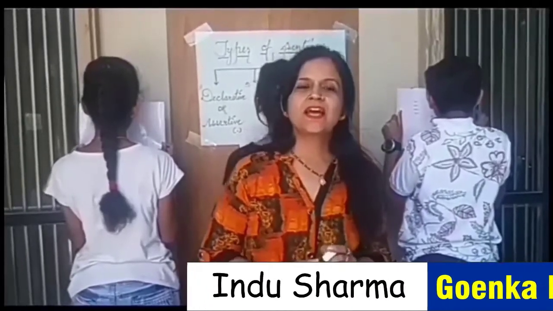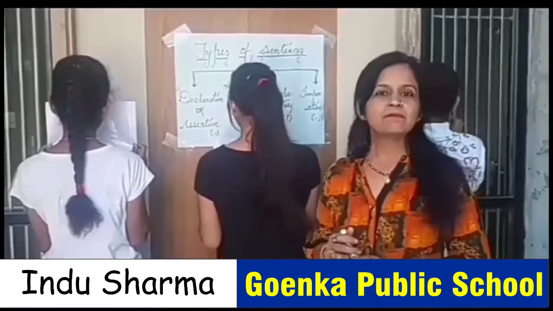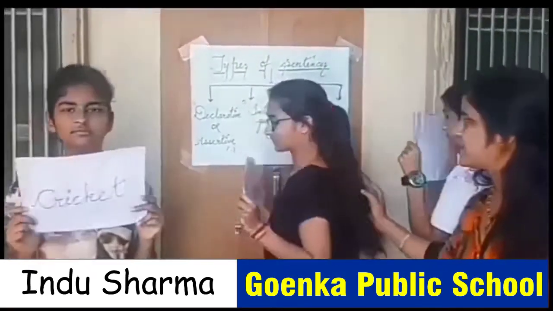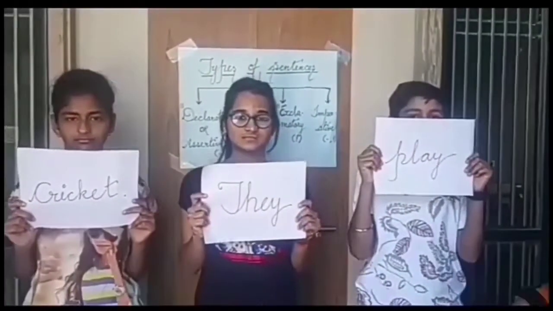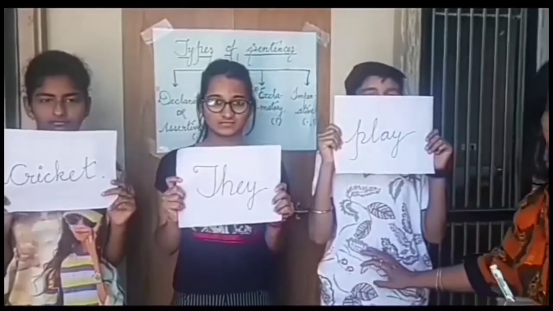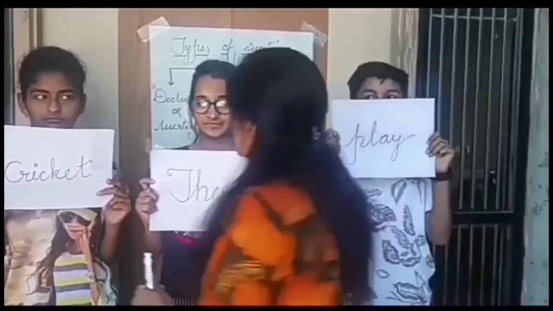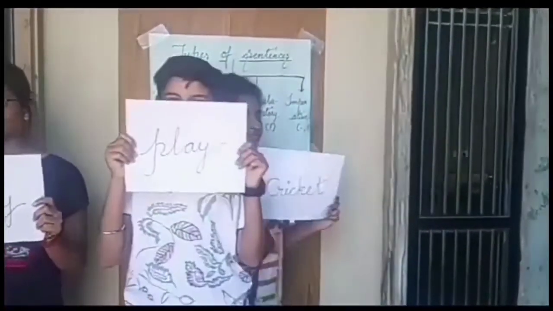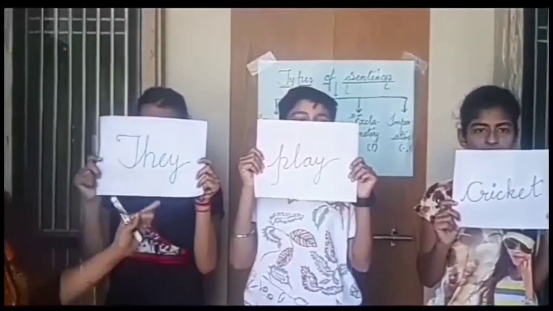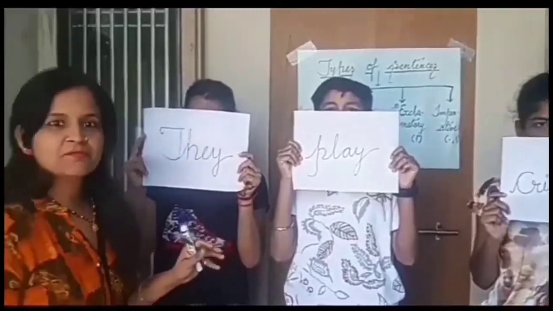Good morning, students. I am going to start a topic, the sentences. But before that, we will start with an activity. Here are three words: cricket, they, and play. They are not in a proper order, so they will not give us complete sense. When we place them in the correct order, they play cricket. Now it gives a complete sense: वे क्रिकेट खेलते हैं.